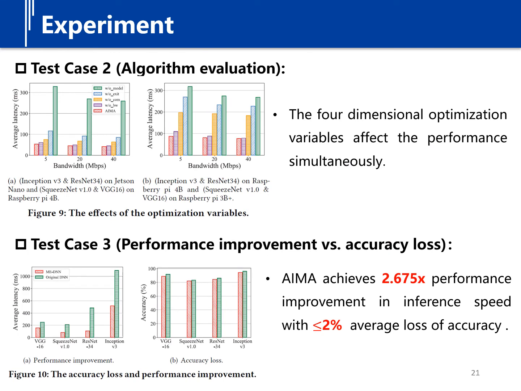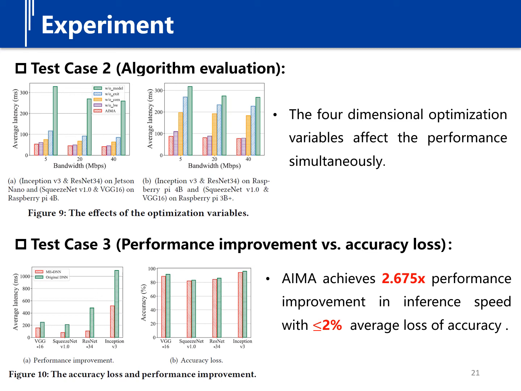In the second test case, we explore the effects of the four-dimensional optimization variables on average latency. We separately ignore one of the four variables to make four baselines. As shown in figure 9, the results indicate that all these four-dimensional optimization variables affect the performance.